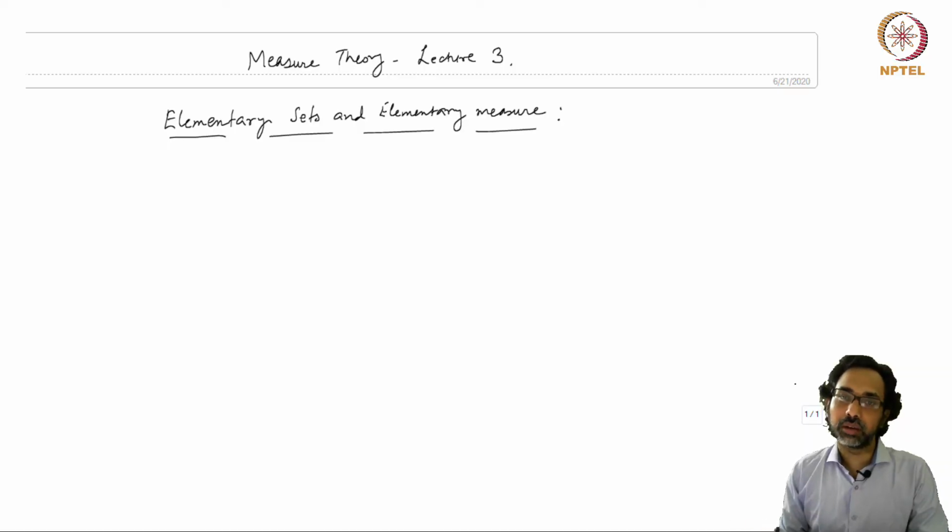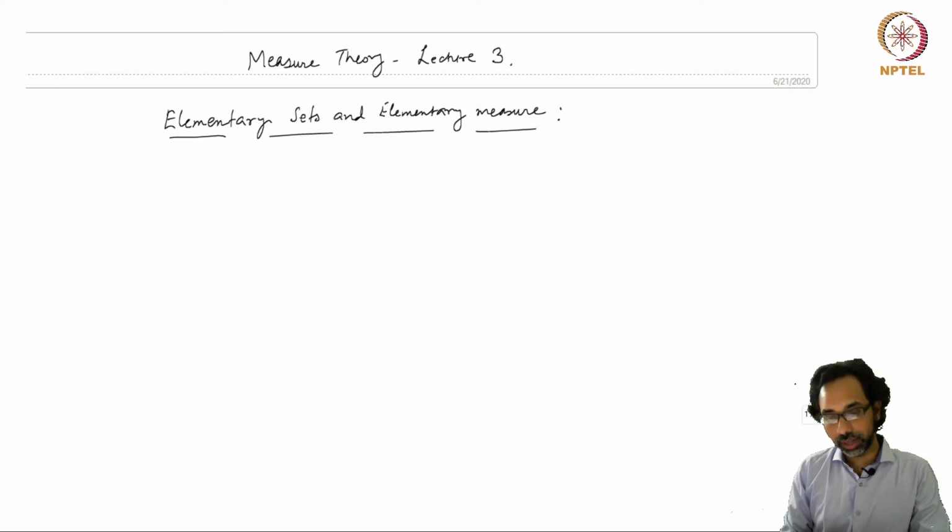So we can begin our study of measuring subsets of Rn from sets which have very simple structure, and these are called the elementary sets, and we will see that we can produce a method to give numerical value to each such elementary subset of Rn, which not only has the finite additivity property, but also it will conform to our geometric intuition via the notion of length, area and volume.